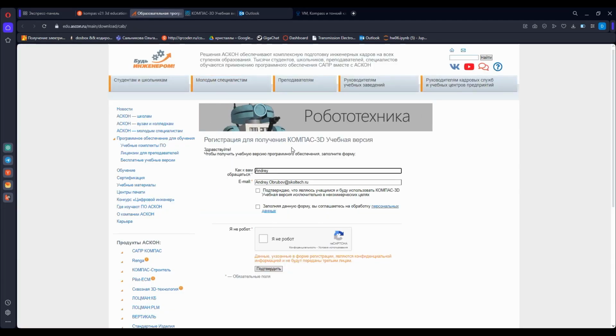In this link, you should enter your name and your email. Sorry, the whole information on this site is in Russian, but it's only 2 strings. I think everybody will figure out how to fill it. So mark that you agree that you will not use Kompas 3D for business, and agree to the use of your personal data. Let's check that we are not a robot, and confirm.